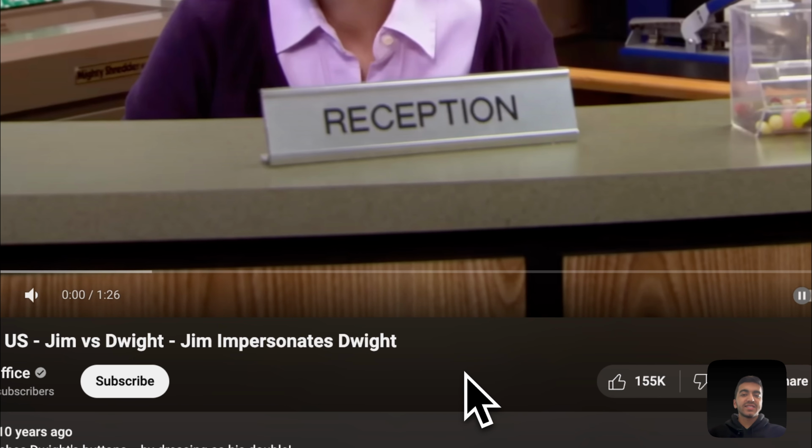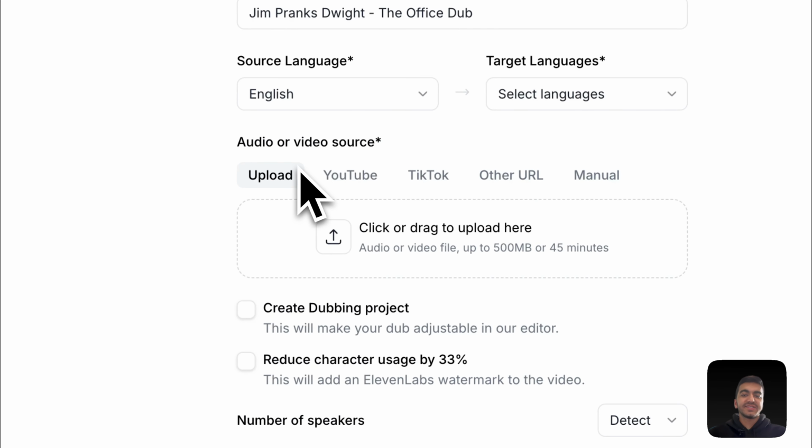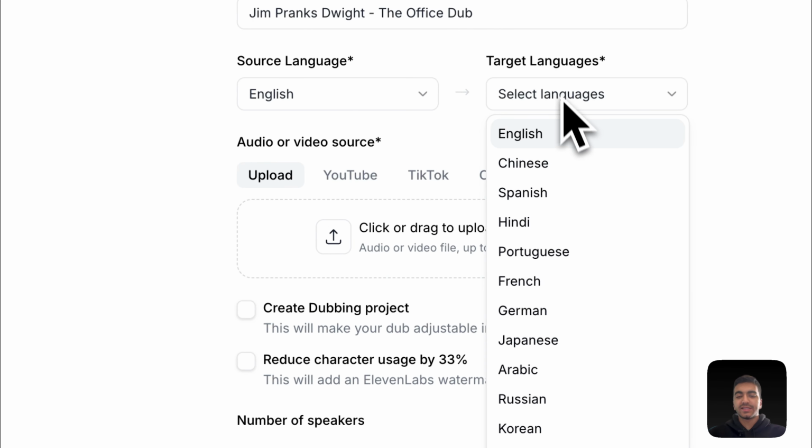So once we have a video selected that we want to dub, I'm going to go ahead and copy the video URL and head to 11labs.io. This is the app we're actually going to be using to create the translated audio. Once you've logged in, you're going to head over to dubbing right here, create a new dub. I'm going to choose the source language as English, and our target language for now, let's try Chinese.